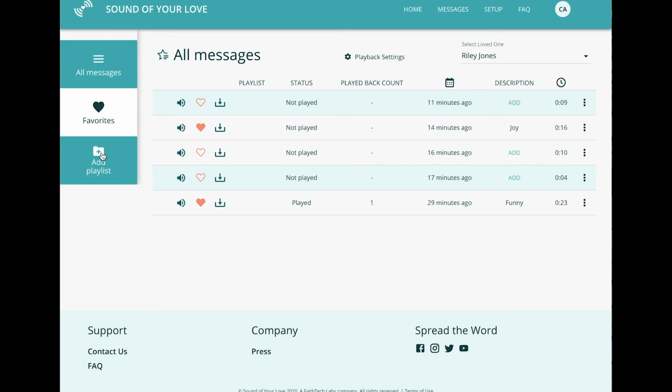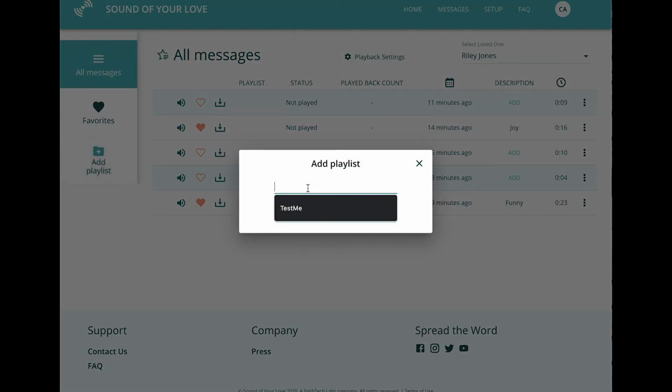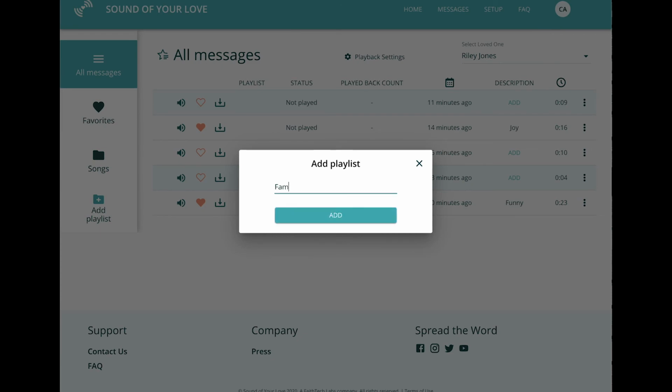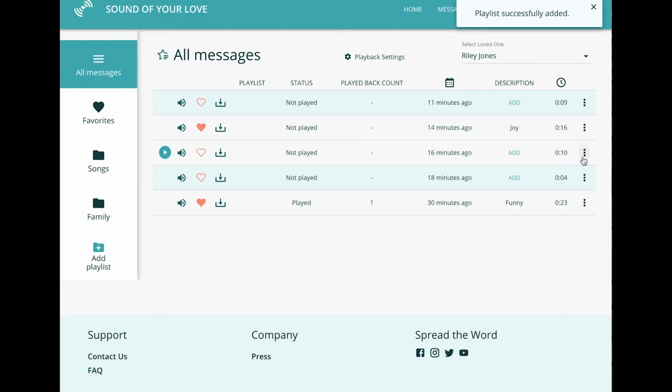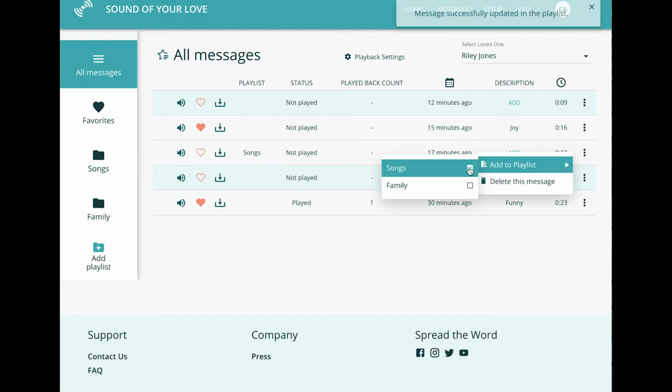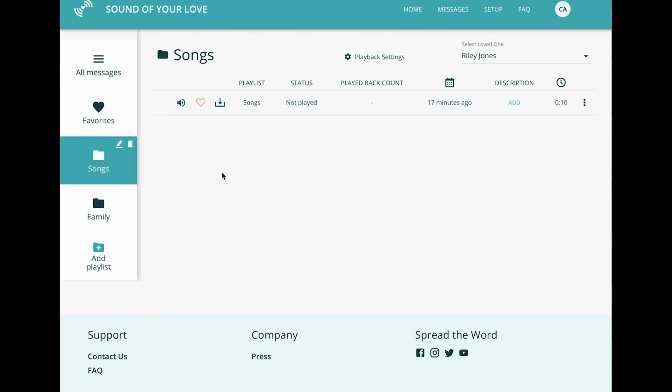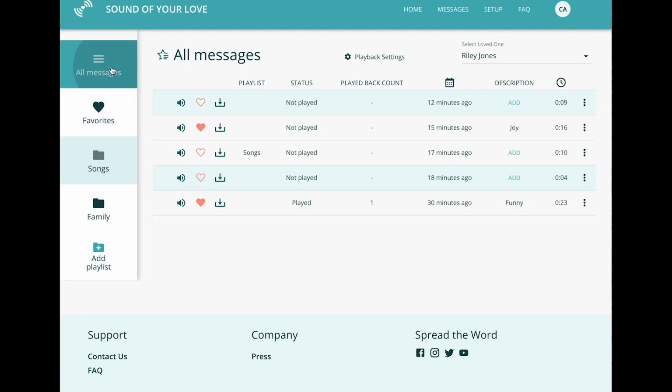You can also add more playlists. Some messages might be someone singing a song, for example, so if you want, you can put those into a playlist. Playlists are totally optional. If you want to keep things simple, you can always just view all the messages here.